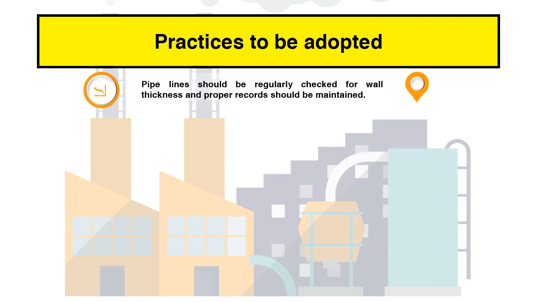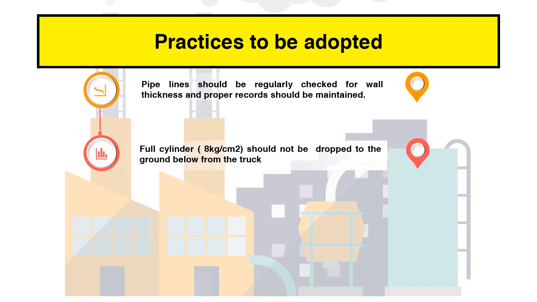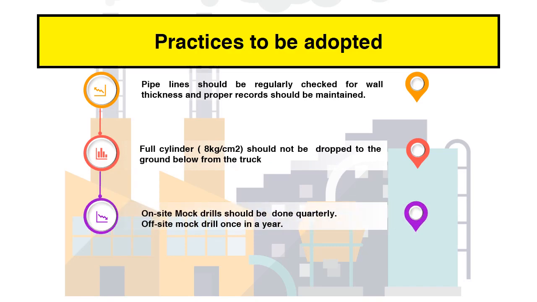Pipelines should be regularly checked for wall thickness and proper records should be maintained. Full cylinder should not be dropped to the ground below from the truck, but should be carefully rolled down or mechanically lifted, shifted and placed to the consumer point.